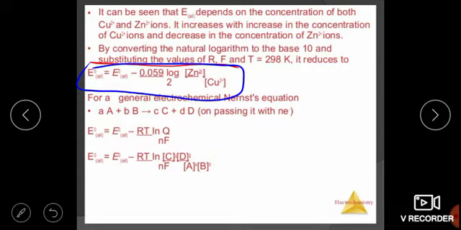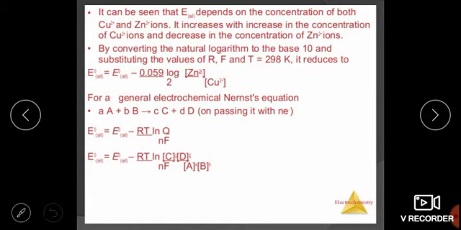Okay, for a general electrochemical reaction, let's discuss the general electrochemical cell in the Nernst equation. This is the cell reaction, suppose aA plus bB, in which the small a is the coefficient and capital A is any reactant.